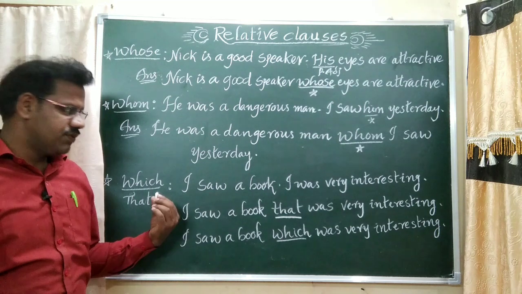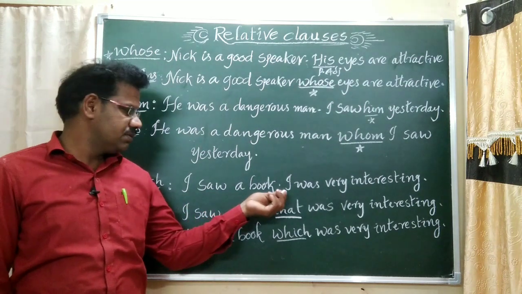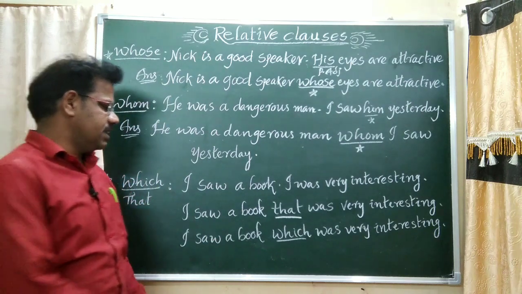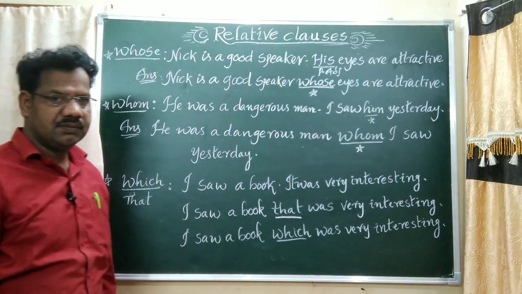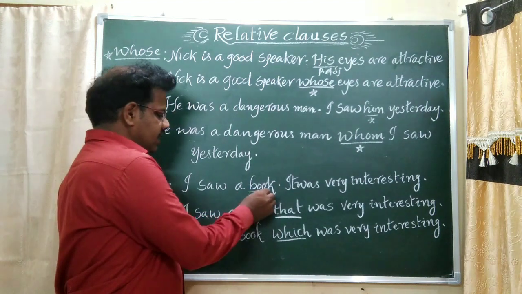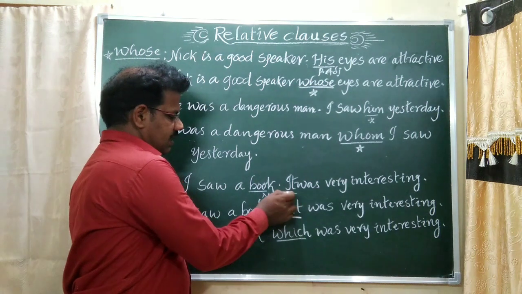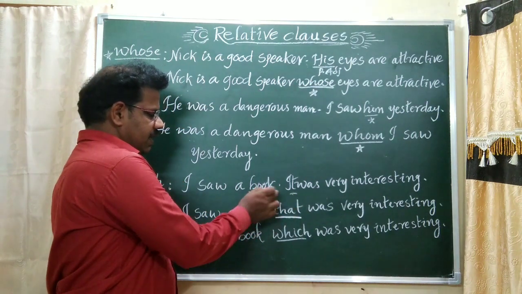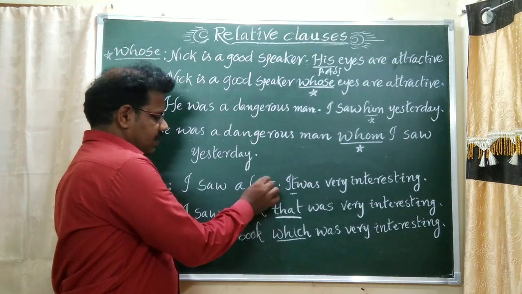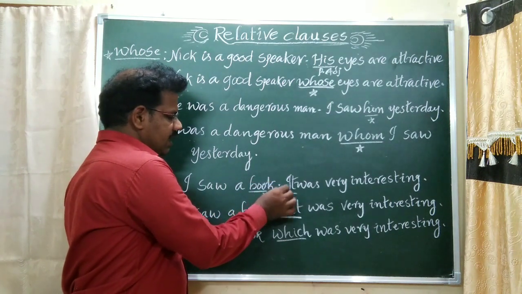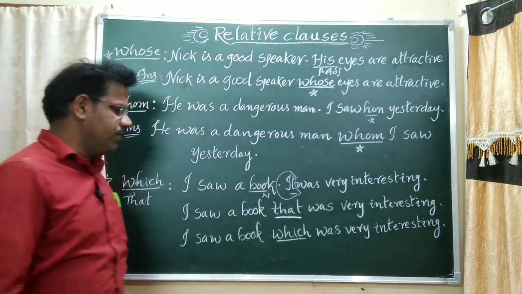Okay, next final one. This is very easy. I saw a book. It was very interesting. Now, book is what? A noun. It is used in the place of the noun, so that is a personal pronoun. Okay, then immediately we should delete the full stop, and in the place of it, write that.